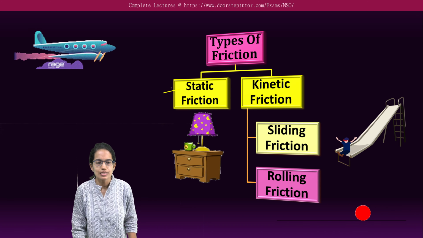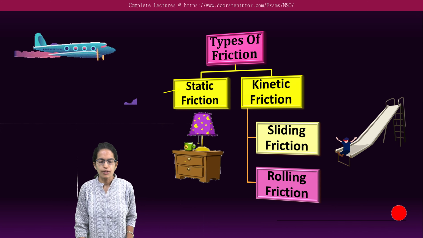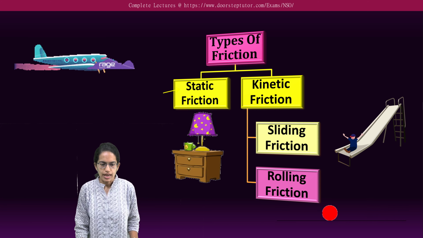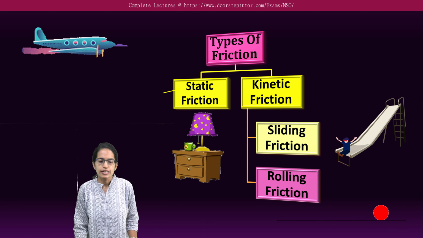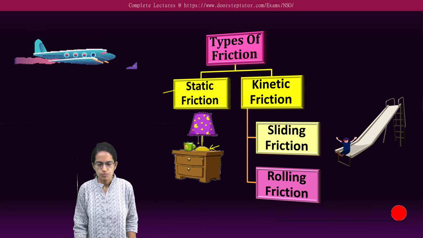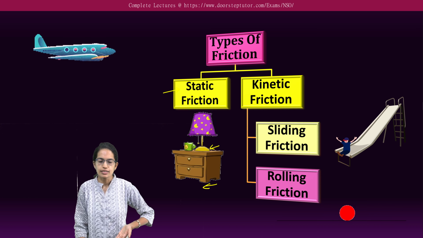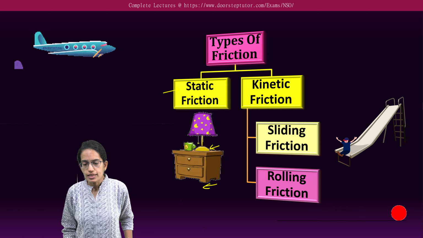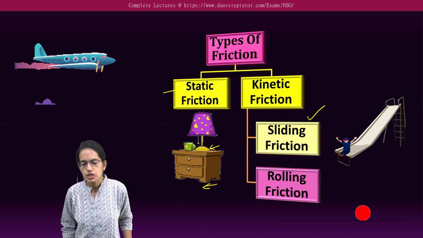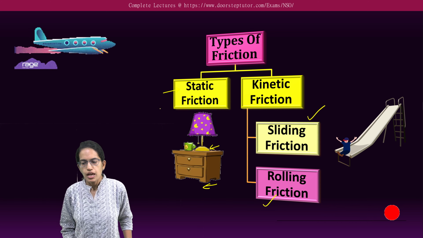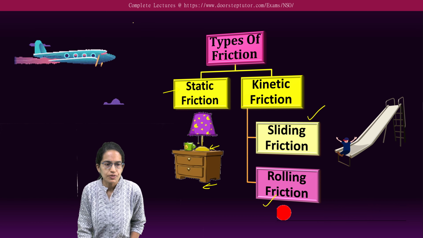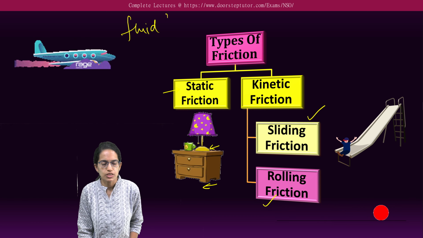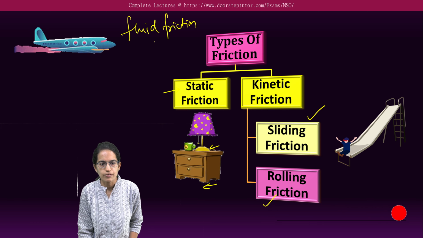Static means it's stationary. For example, there is a table or a desk and a lamp is on the desk. Now there is always a static friction that is produced at the lamp end and at the table end, and this is static friction. Then there is also sliding friction and rolling friction, and we also have another friction which is known as fluid friction. Let's understand these one by one.